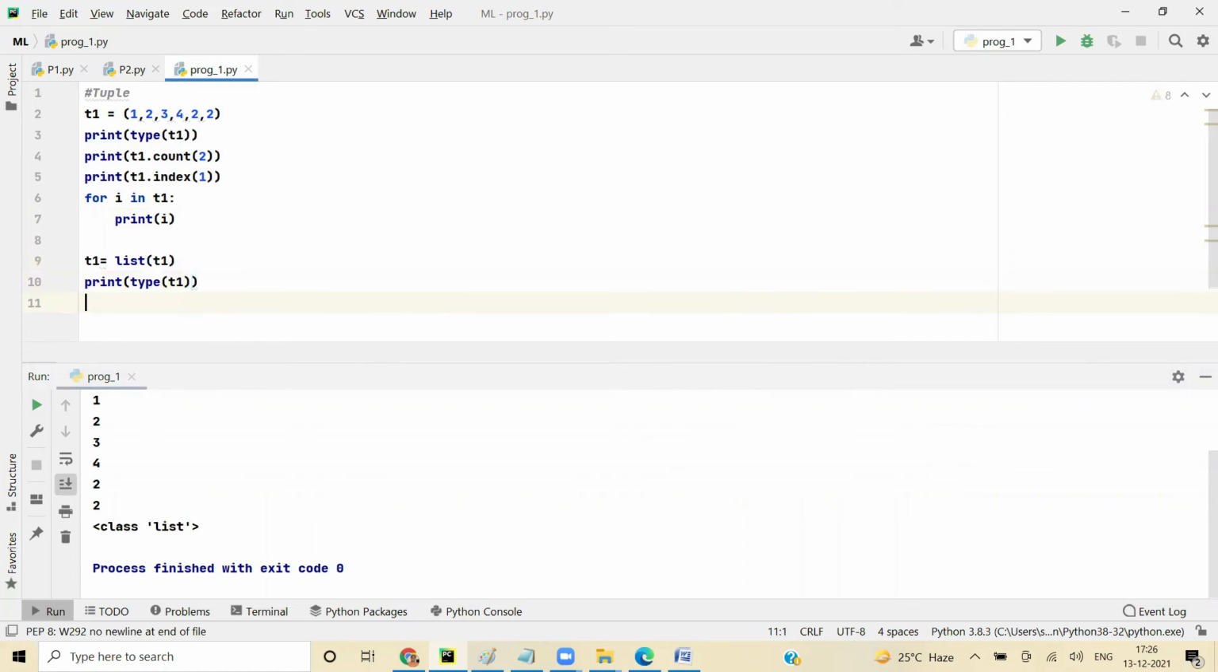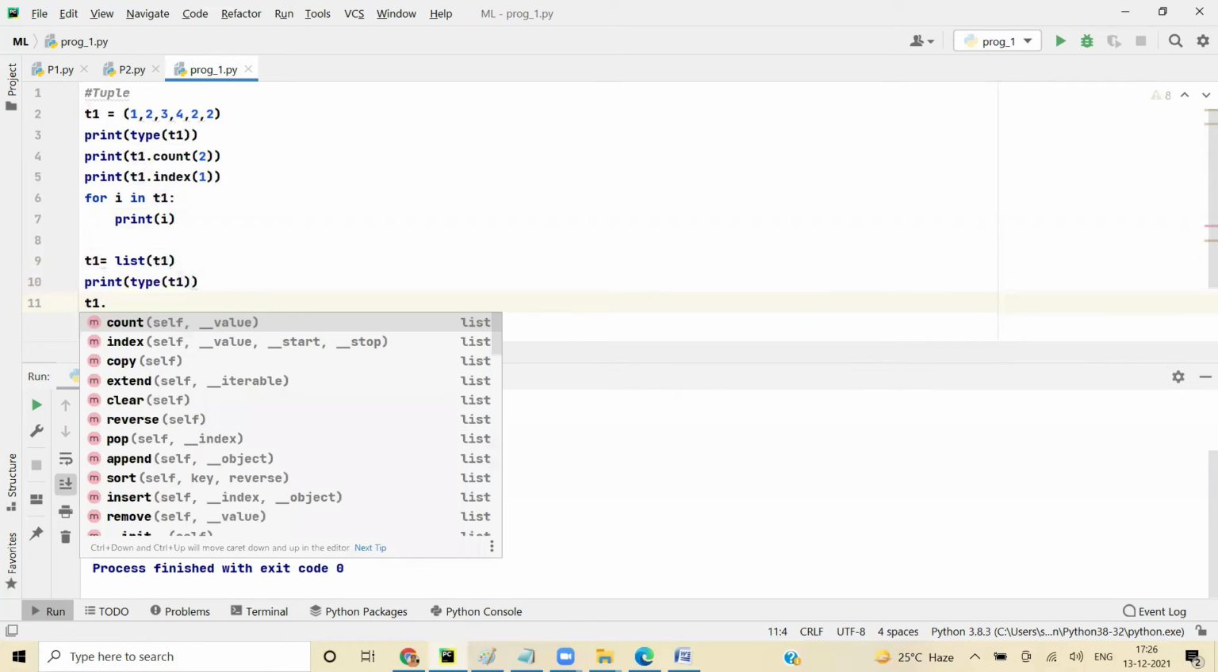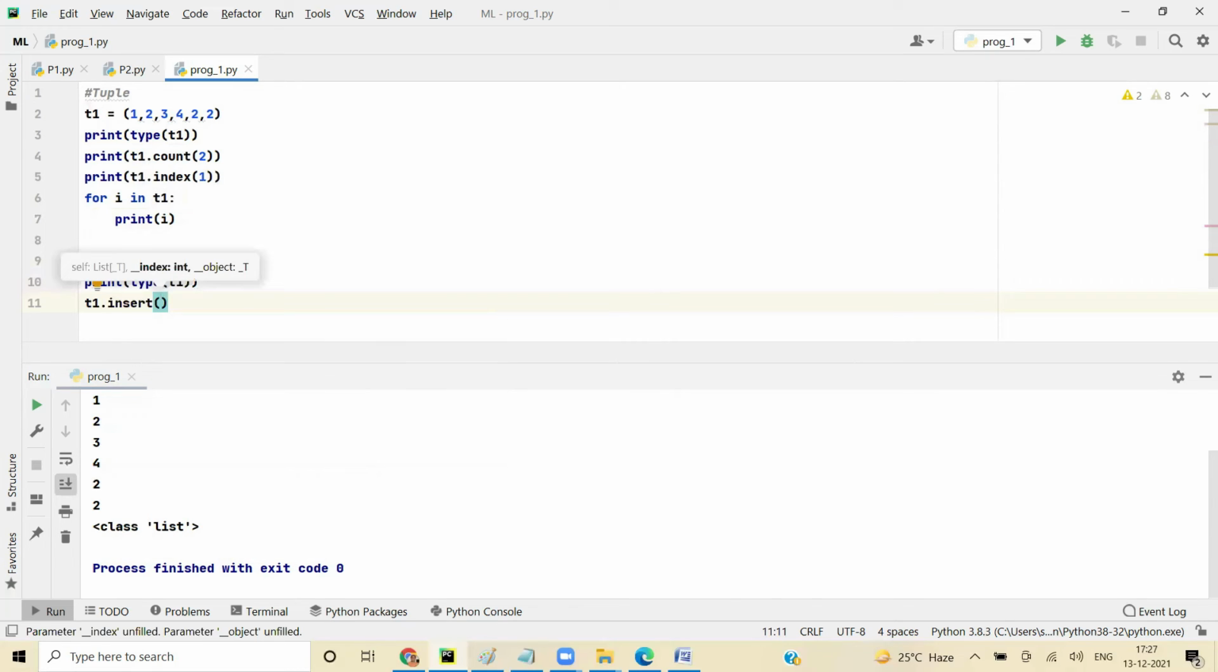And when I say T1 dot, you will see all these functions: copy, extend, clear, reverse, pop, append, remove. These were not there when we had it in a tuple format. So you can go ahead and add. Let's say insert 45 at location 1. And now let's print T1.